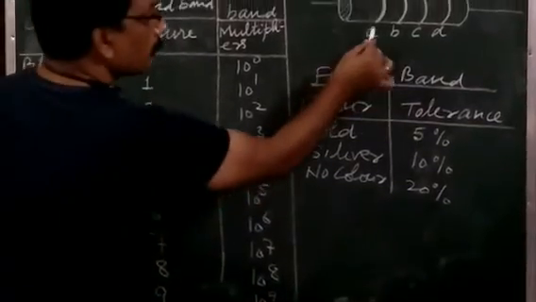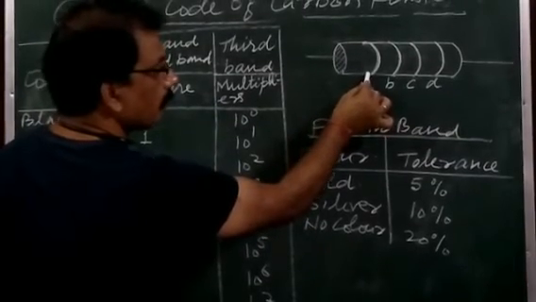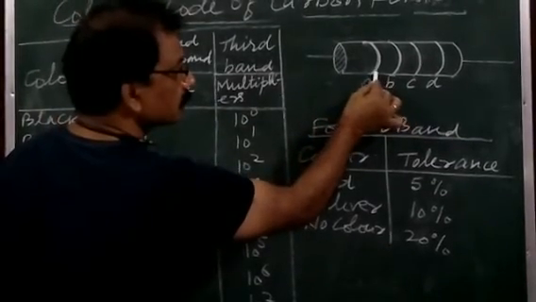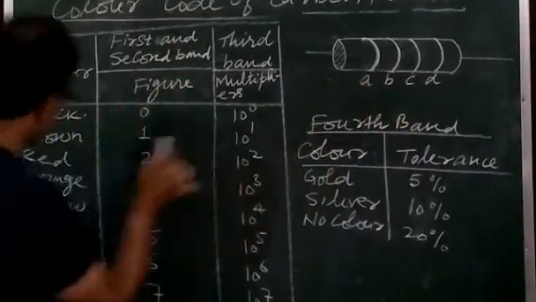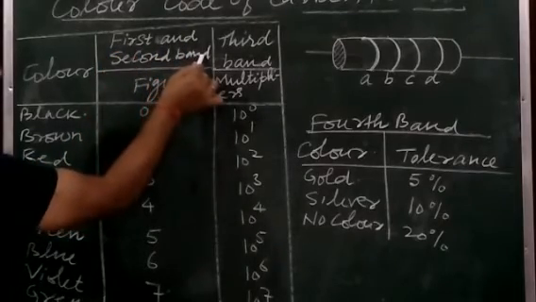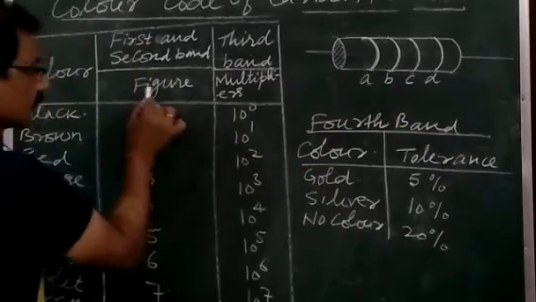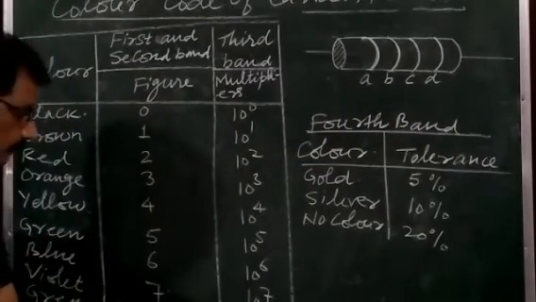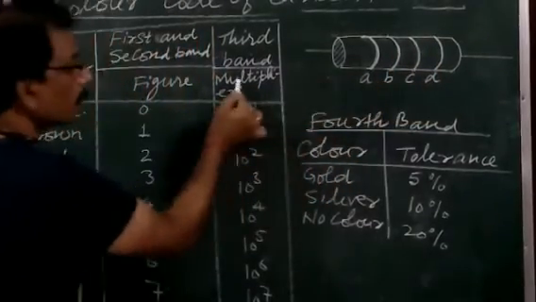It means the digit for the first two color bands, the values of A and B, we will take from here. Here, the first and second band. For the first and second color band, we take the figure, meaning the digit, from here. And the third color band, C, what will that give?